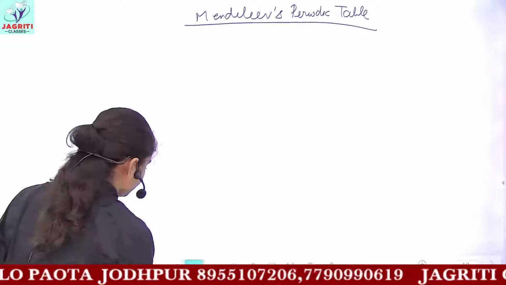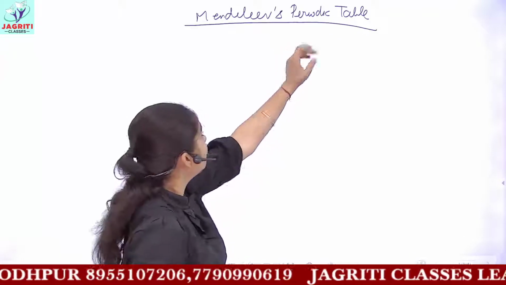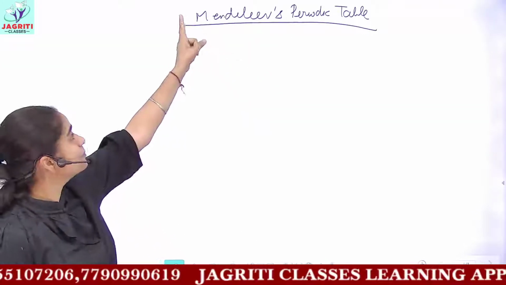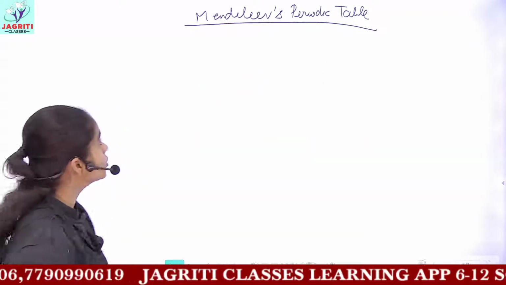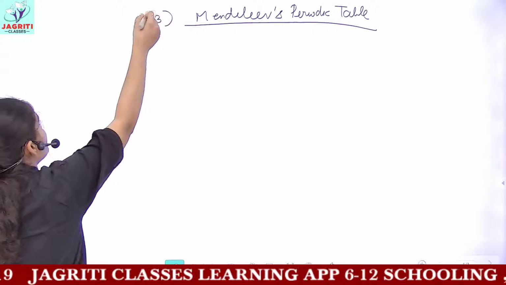Now you have to understand what this periodic table signifies, what postulates were proposed, and what kind of arrangement Mendeleev proposed. Till the time of Mendeleev, approximately 63 elements were discovered.